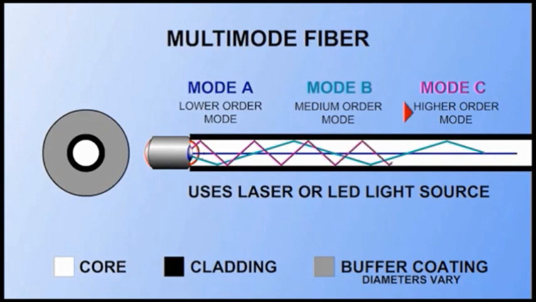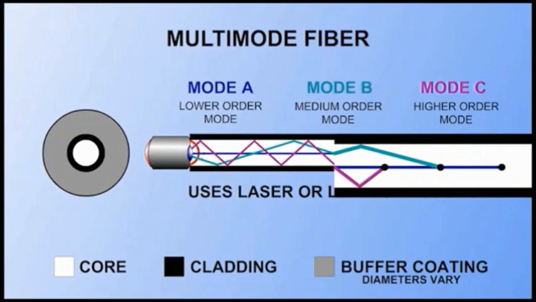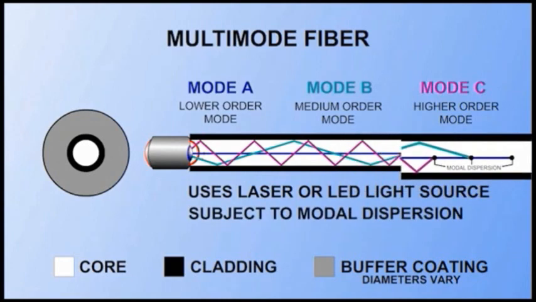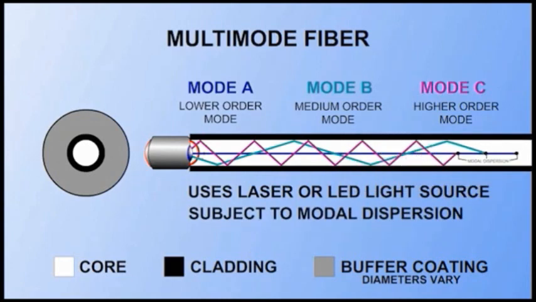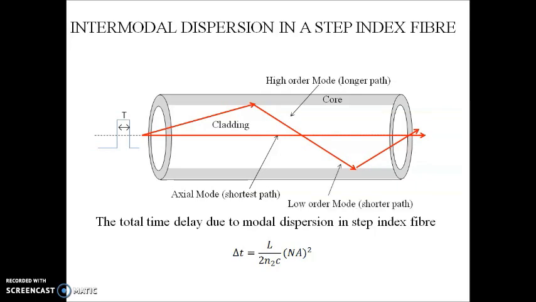Because of this difference, the lower order modes reach the destination earlier while the higher order modes reach after some time delay. As a result, light pulses broaden as they travel down the fiber, causing signal distortion. The output pulses no longer resemble the input pulses. This type of distortion is known as intermodal or simply modal dispersion. This imposes limitation on the separation between successive pulses and thereby reduces the transmission rate and capacity.